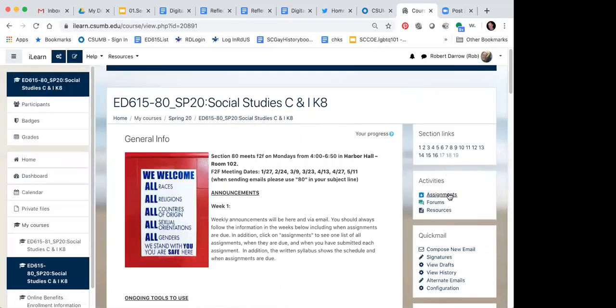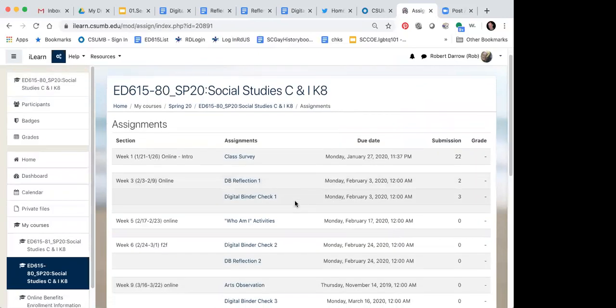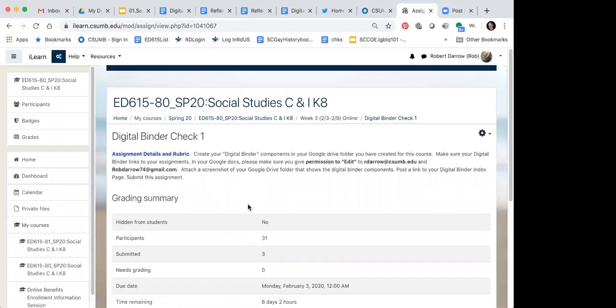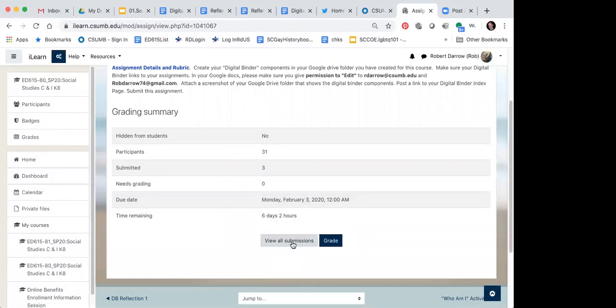So I'm clicking on the assignments, and in assignments, I can see that for class survey, which I know at least 25 people did, I should see 25 submissions there, because all you have to do for class survey is click on it, click on turn it in, and then you just type done in there. The discussion board reflection is simply reflecting on the first week's discussion board, and digital binder is what I just showed you. So I would encourage you to turn those in.